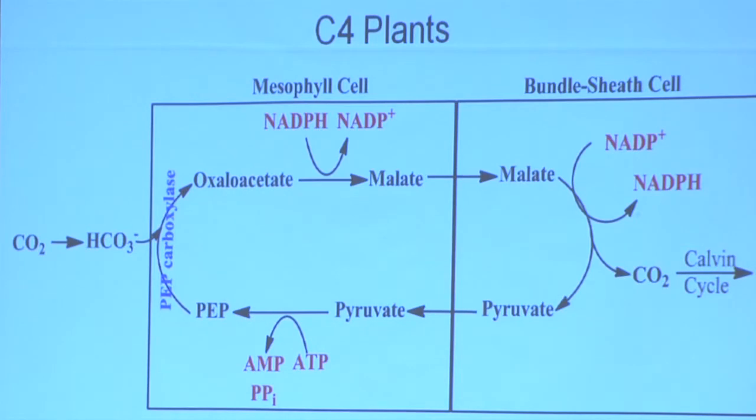if I keep doing this enough, I'll start making CO2 more and more concentrated for the bundle sheath cells, higher than normal concentrations you'd find in air. Why is that a good thing? It'll limit RuBisCo's oxygenase activity. So this CO2 here at the bundle sheath cells is going to actually be used for the regular Calvin cycle. The idea, though, is that now because there's more CO2 than normal around, I don't get a whole lot of oxygenase activity, so I don't get a whole lot of that RuBisCo waste activity going on.